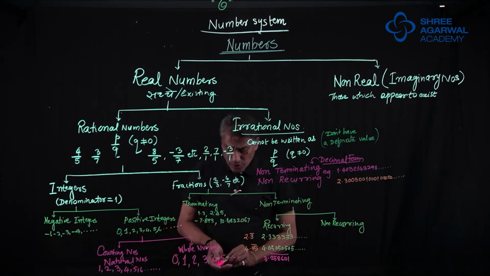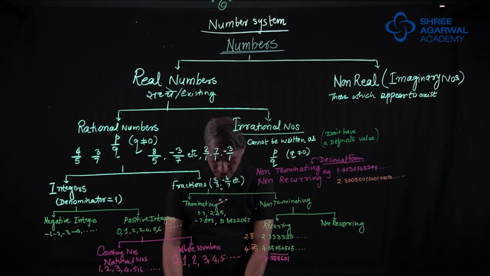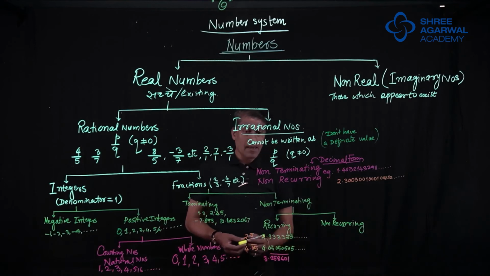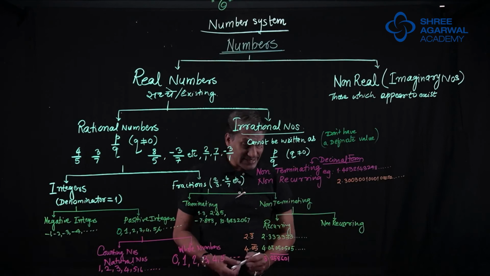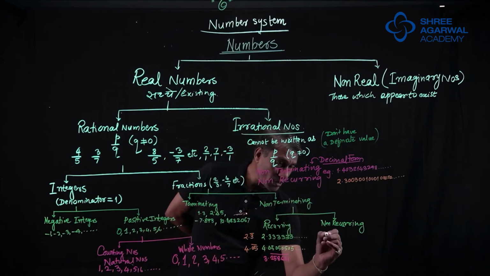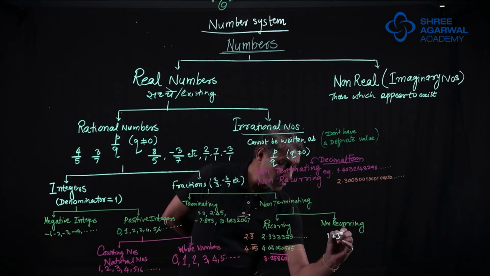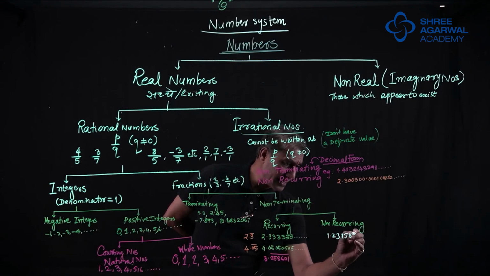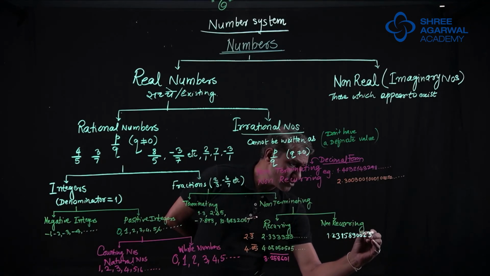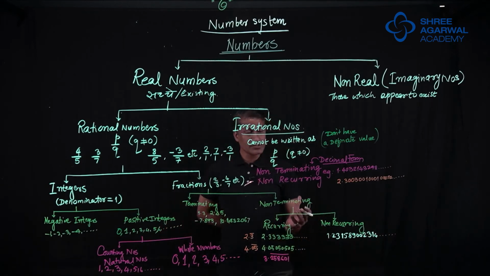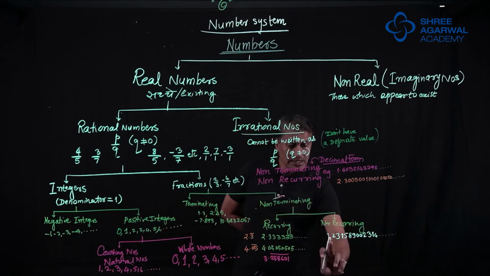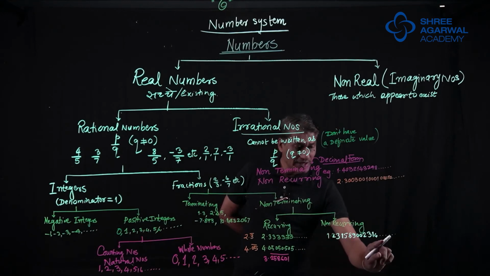Now if I talk about non-terminating, non-recurring numbers, they are like this: 1.231589002314 dot dot. Now see the magic here. Neither any number is repeating nor it is terminating.